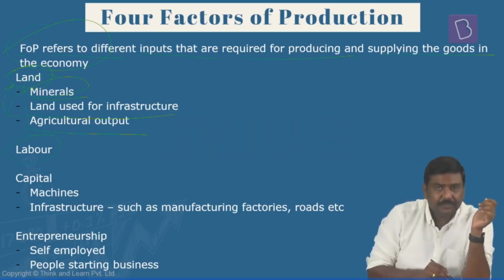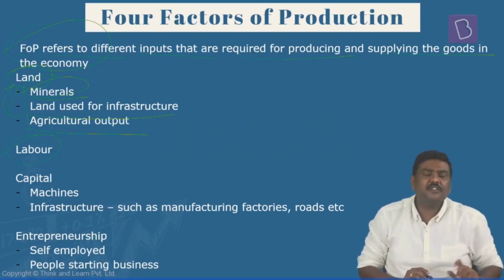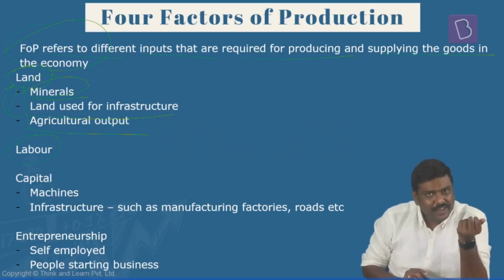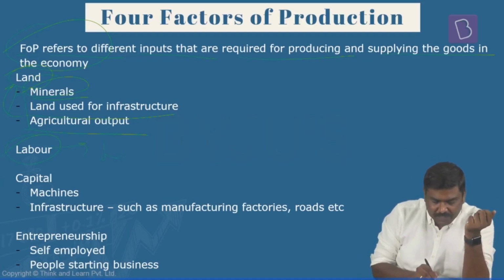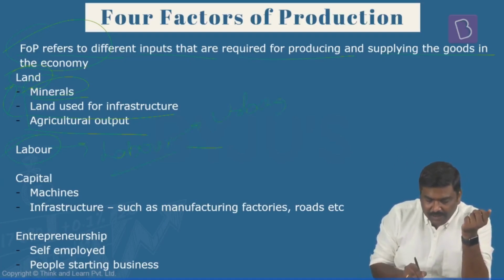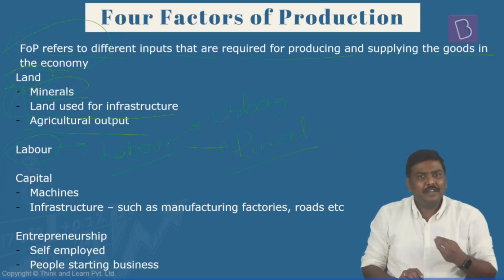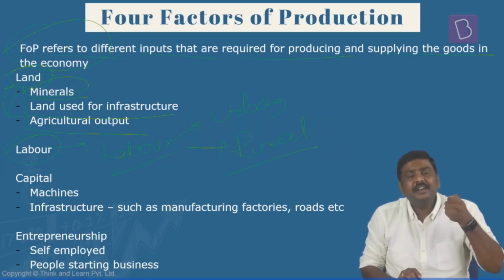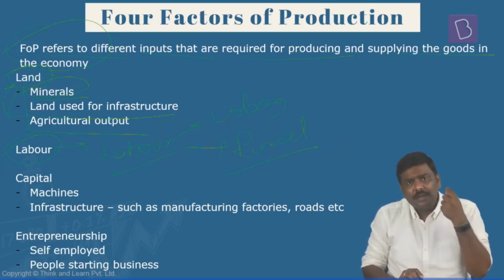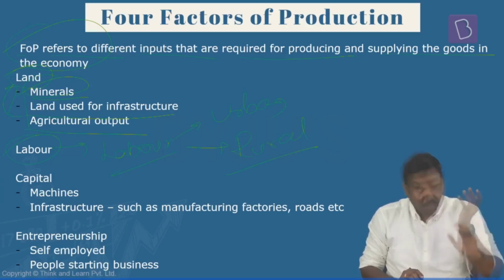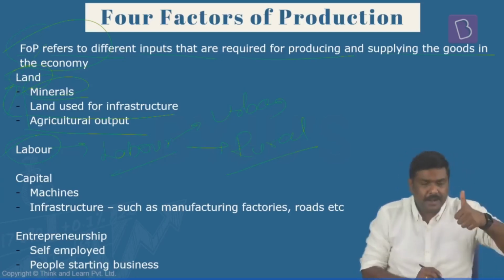Done? On the other hand, you also have the second factor of production, that is labor. In case of labor, you could have labor in an urban area, labor in a rural area, etc. And within the labor that is available, the labor could be semi-skilled, skilled, informal labor, non-skilled labor, etc. So the first factor of production is land. The second factor of production is labor.